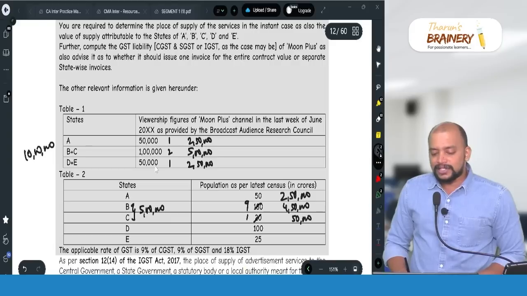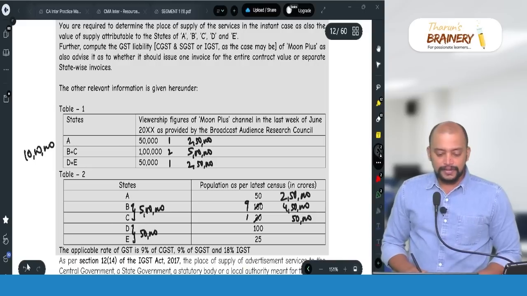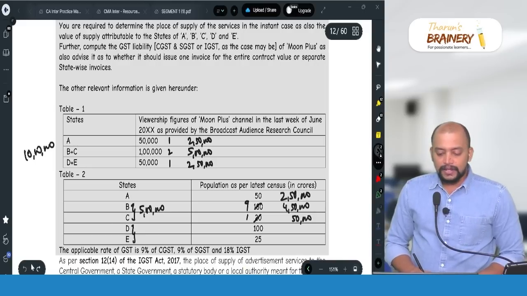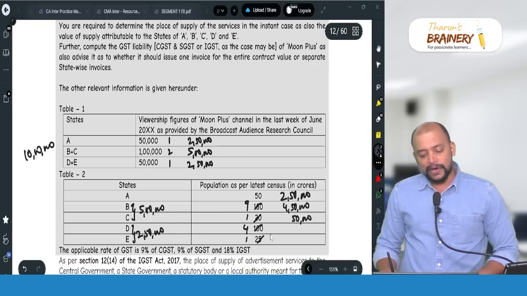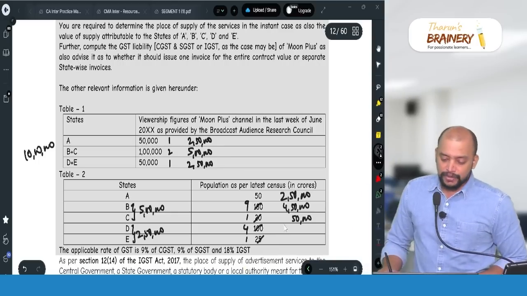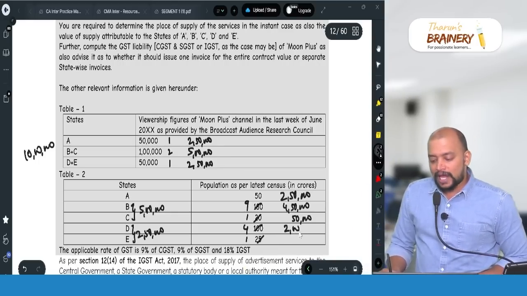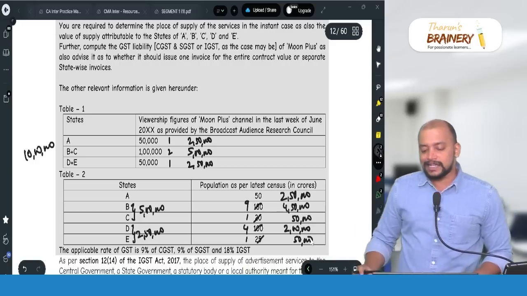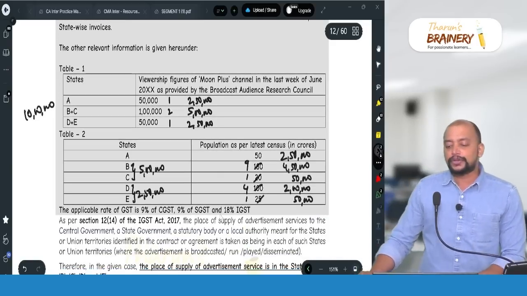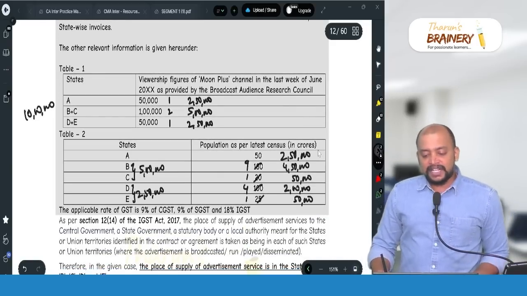Then again the third channel, 50,000. So that is in 2 states, D and E. So 2 lakh 50,000 in states D and E, and it should be apportioned in the ratio of 4:1. So 2 lakh 50,000 into 4 by 5, 2 lakhs for state D and 50,000 for state E. So this way we need to do the apportionment and arrive at the value.